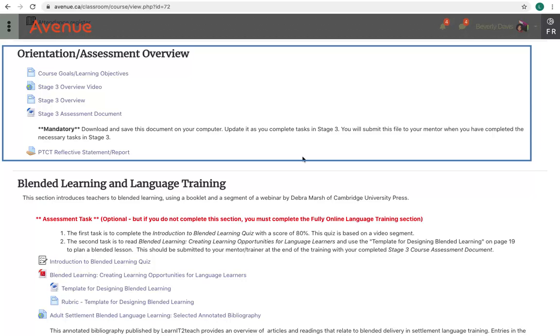Members of TESOL Ontario will have to submit an assignment called the PTCT Reflective Statement Report to fulfill the requirements of the PTCT accreditation. The rubric used to assess this report can be found in the PTCT Reflective Statement assignment.